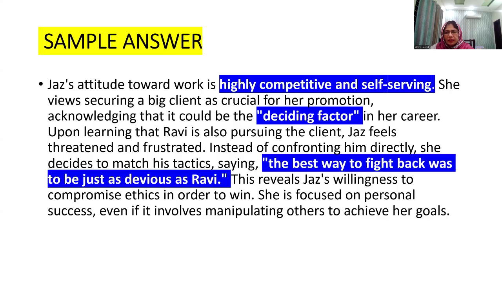So you see that in this answer, first of all, Jaz's attitude towards work has been given in the form of two adjectives. Then there have been two details picked from the text in order to verify her attitude. Number one, she considered it to be extremely important for her promotion as a deciding factor. And number two, she said that she decided to match his tactics, saying the best way to fight back was to be just as devious, as clever.